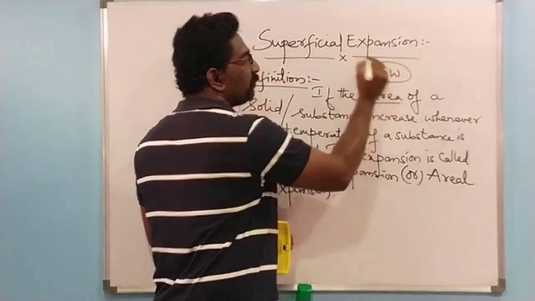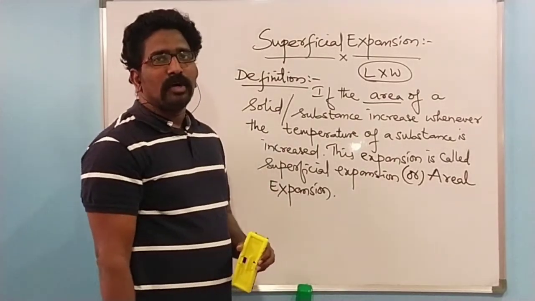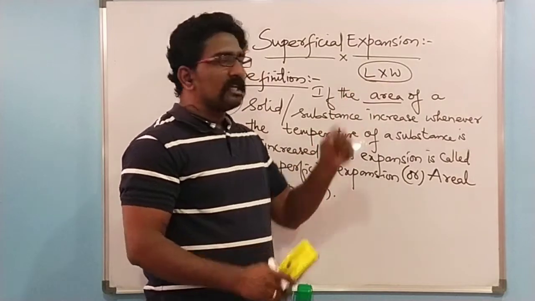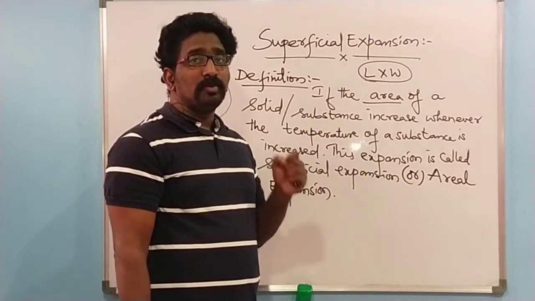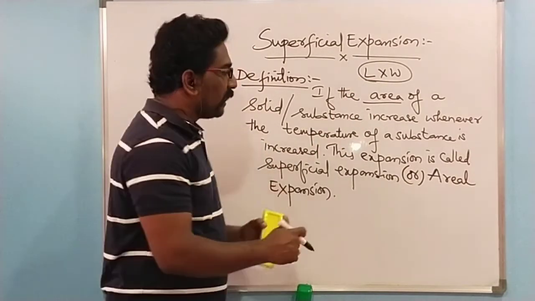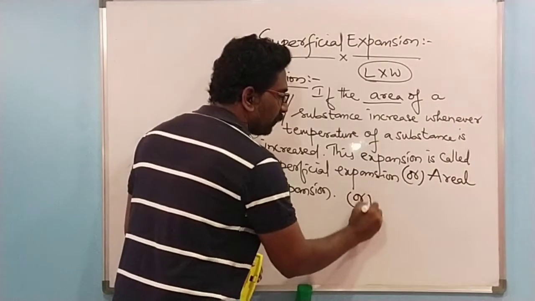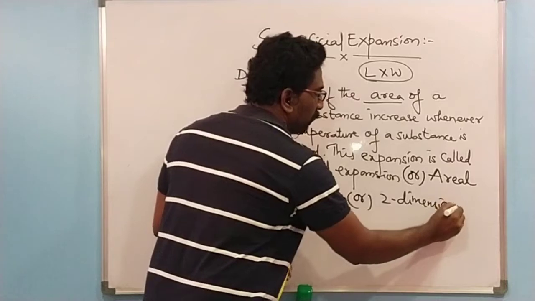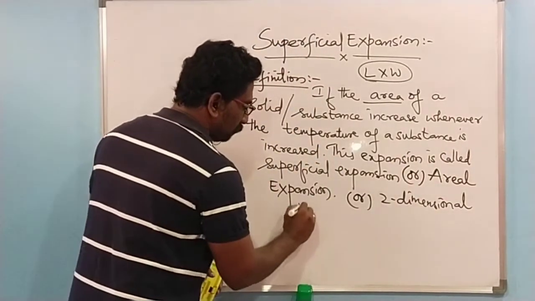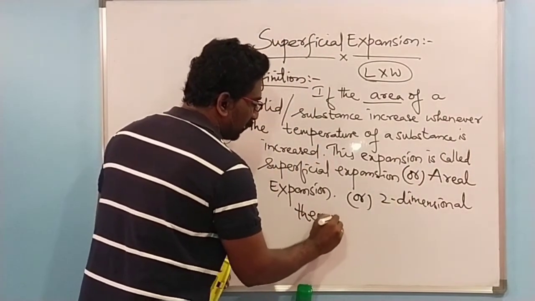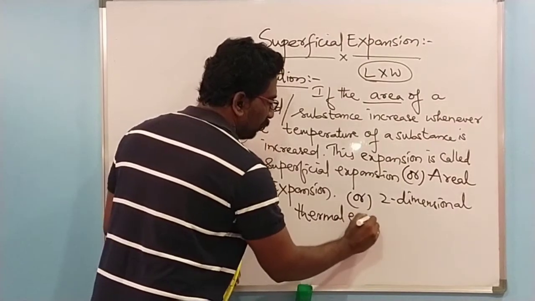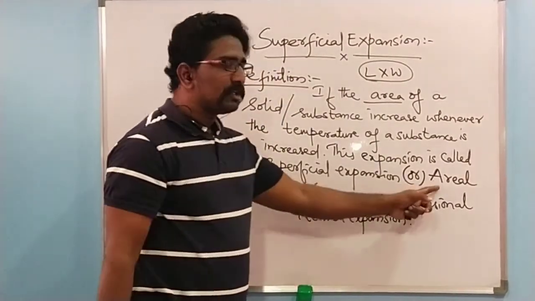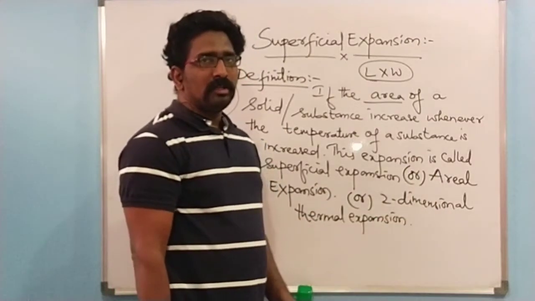The length and width of a substance are expanding, so I call it an areal expansion. Since two-dimensional expansions are happening due to increase in temperature, we can even call it a two-dimensional thermal expansion. So superficial expansion is also called an areal expansion or two-dimensional expansion.